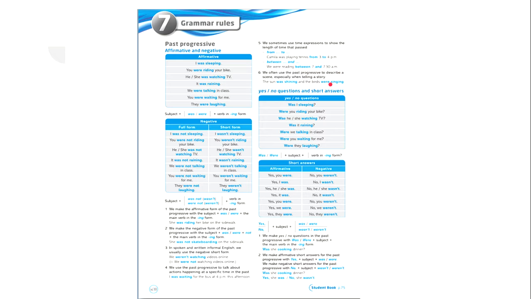Okay. We often use the past progressive to describe a scene, especially when telling a story. The sun was shining and the birds were singing. Okay. In the questions and short answers, yes or no questions, we are going to see was and were at the beginning. Then we will see the subject pronoun and the verb in the ing form.